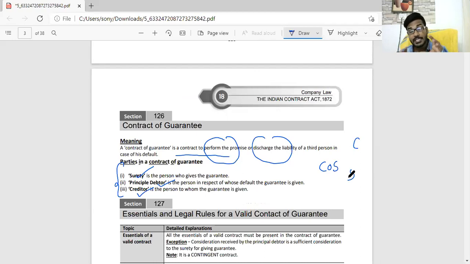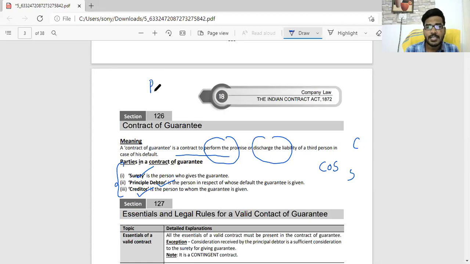And also, sir, one more important point in the case of the contract of surety: the implied contract of indemnity between the principal debtor and the surety is there. This is the definition of Section 126 related to the contract of guarantee, the contract of surety. What are the parties? How many contracts? What is the position of consideration?